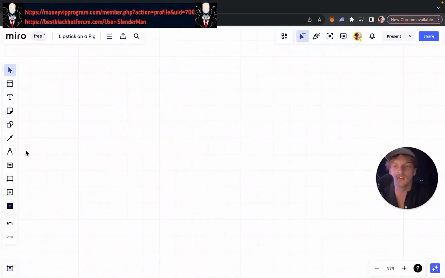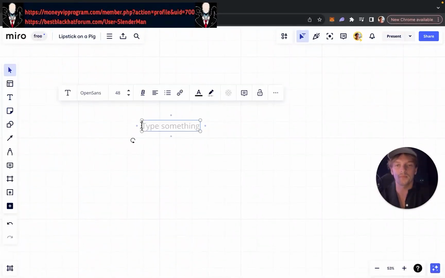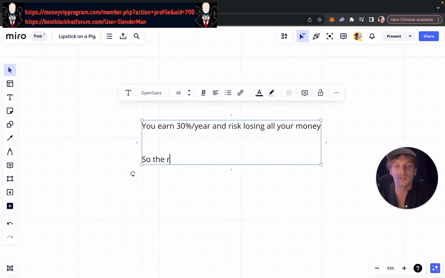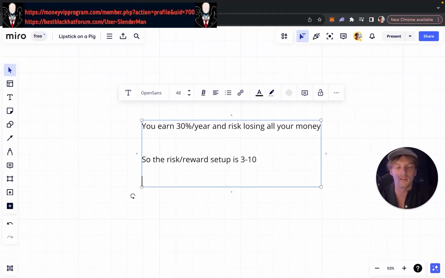And the way I like to view these sort of setups is you earn, let's say, 30% per year and risk losing all your money. So the risk to reward setup is 0.3. It's 3 to 10, right? You risk 100% of your money to make 30%.